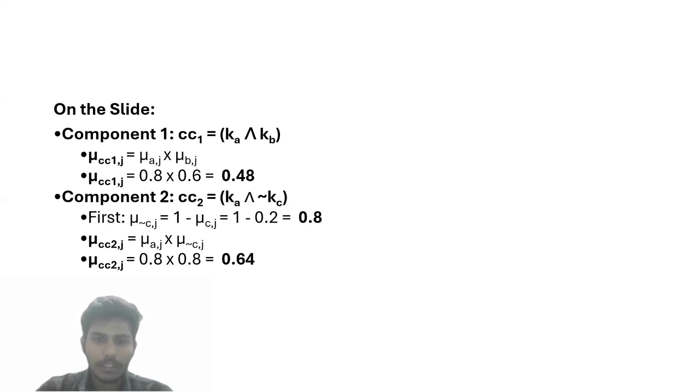For component 1, A and B, we multiply 0.8 and 0.6, which gives 0.48. And for component 2, we multiply A and not C. We first find not C, which is 1 minus 0.2 and gives us 0.8. Then we multiply 0.8 by 0.8, which gives us 0.64.